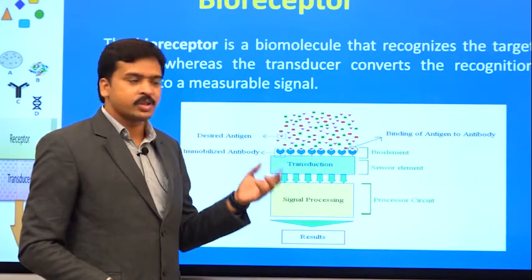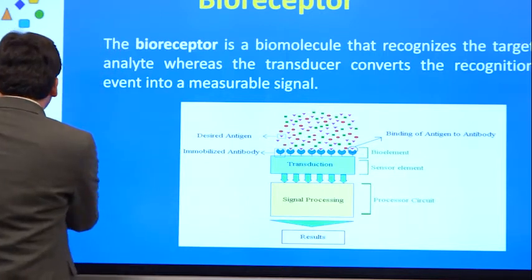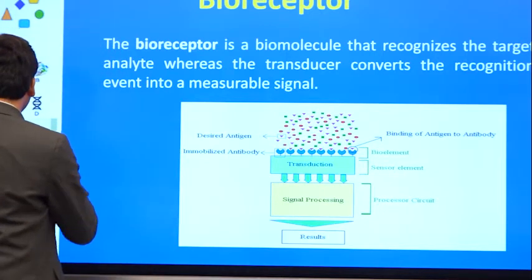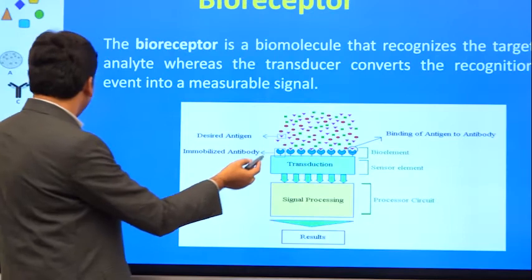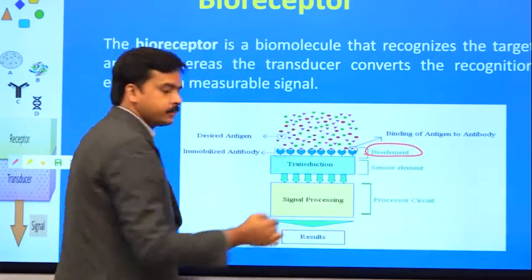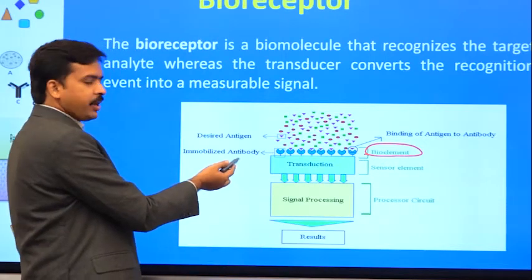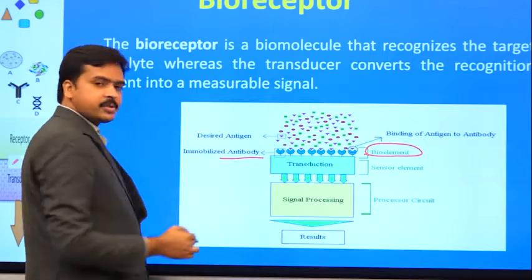You take this molecule and expose it, as you can clearly see in the diagram itself. You can see there is a bio element, which might be anything, like in this diagram, where you have the example of antibodies.